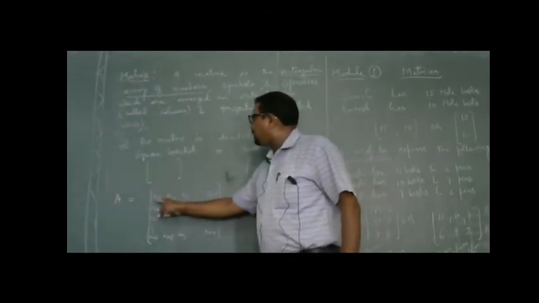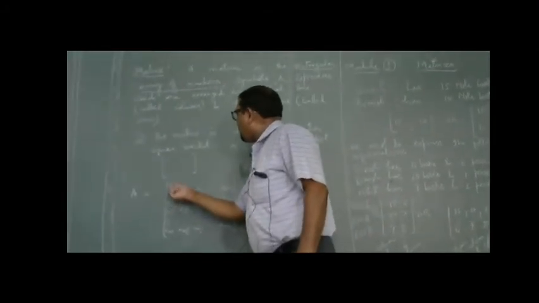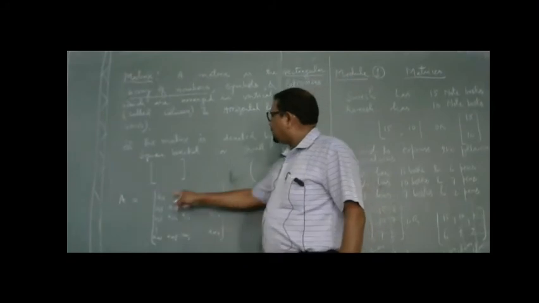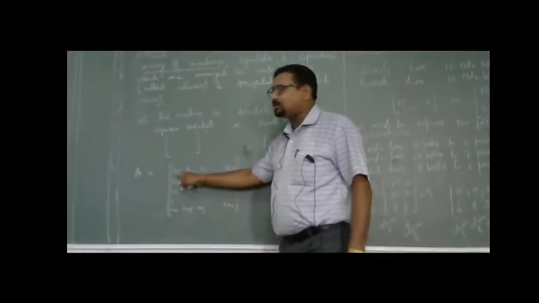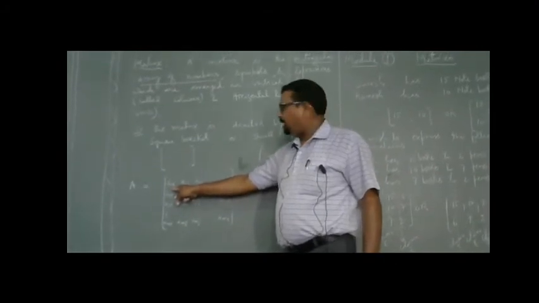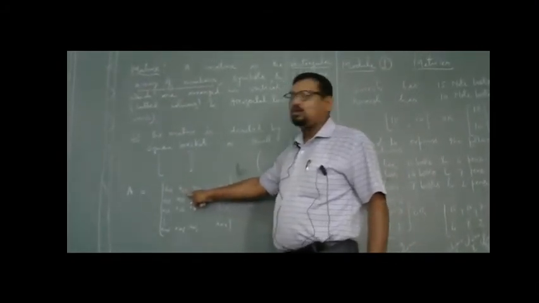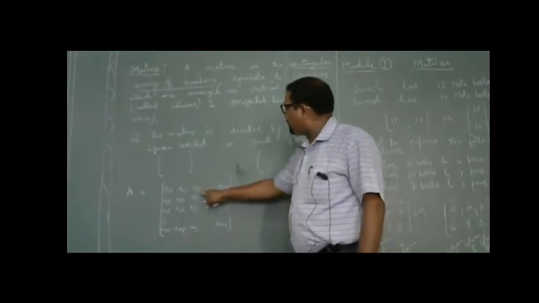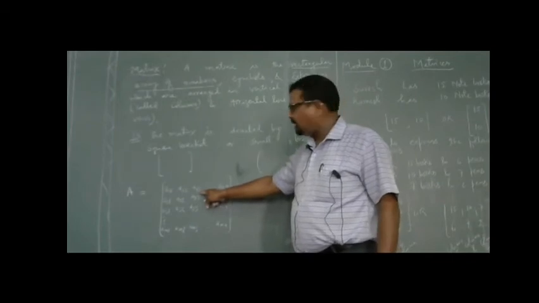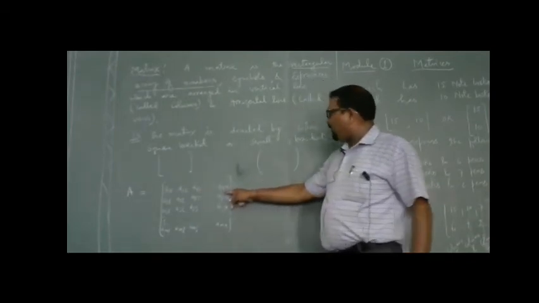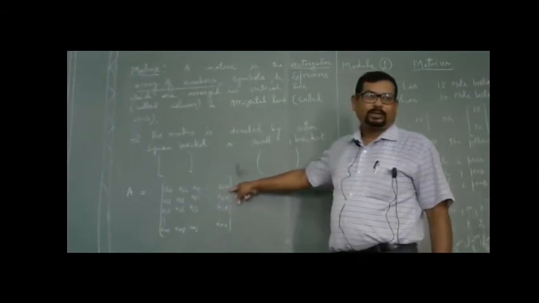Suppose A11 means it is the entry of the first row and first column. A12 is the entry of the first row and second column. A13 is the entry of the first row and third column. And the same way, A1n is the entry of the first row and nth column.